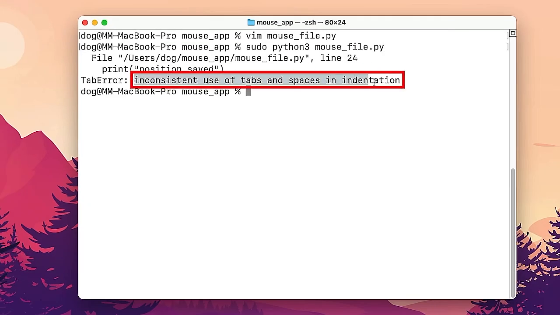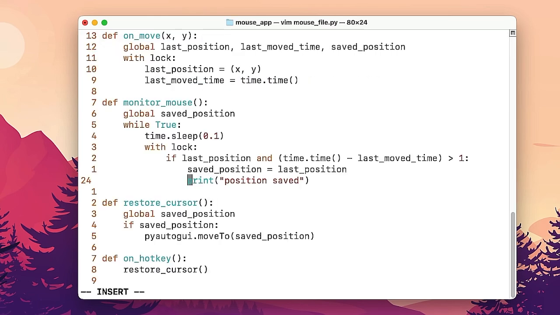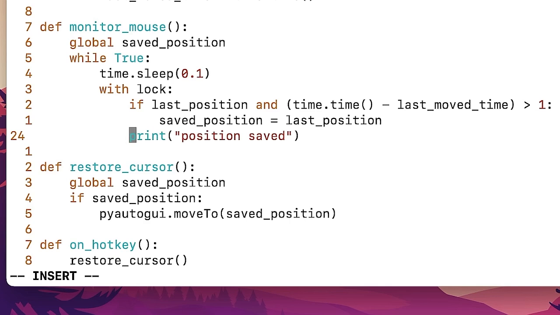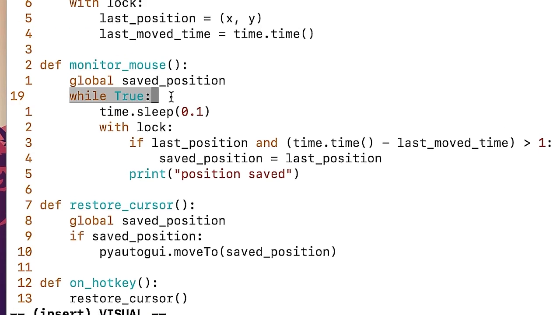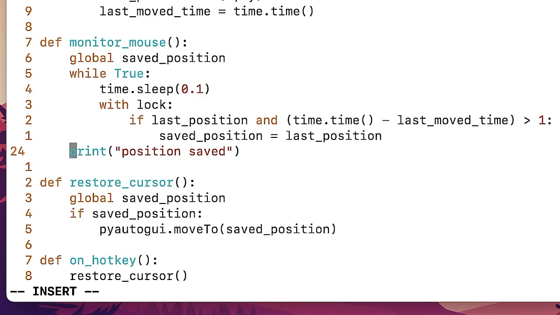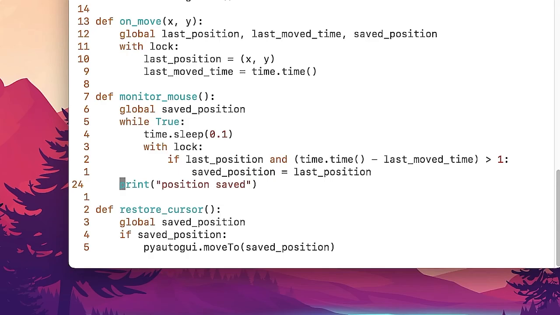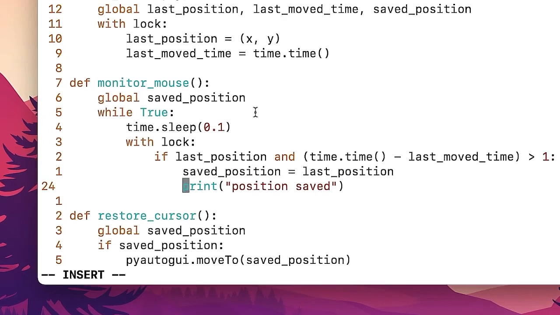Inconsistent use of tabs and spaces. What do you mean? Indentation. Really? What's inconsistent? I don't think that's inconsistent. Just my opinion, of course. I'm pretty sure it's not supposed to be here. While true, it does a bunch of these things. Okay, maybe I just print here inside of the function. Here we go. Inconsistent. What do you mean it's tabs and not spaces. Wait, this doesn't want to work? If I put it inside of this if statement, then when it runs, it's going to print position saved. I think. Am I right?